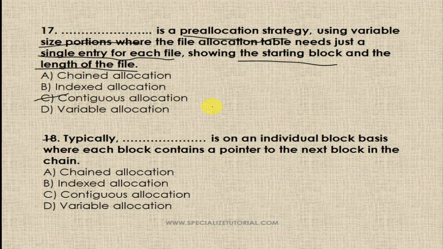The options are chained allocation, indexed allocation, contiguous allocation, and variable allocation. So basically chained allocation. Typically the chained allocation is on an individual block basis where each block contains a pointer to the next block in the chain. Now take the next question.